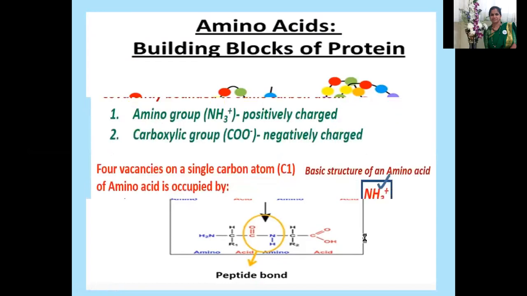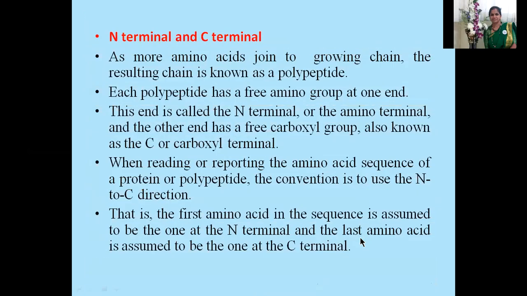When you take a DNA molecule, how are we going to write on either side? So 5' phosphate group and 3' hydroxyl group. Like that, in a protein molecule or polypeptide chain, one end you are going to get as the N terminal and the other end will always be the C terminal. When reading or reporting the amino acid sequence of a protein or polypeptide, the convention is to use the N to C direction, always from N to C direction. And we were reading also in the N to C direction.